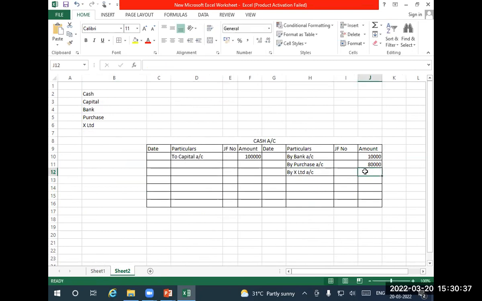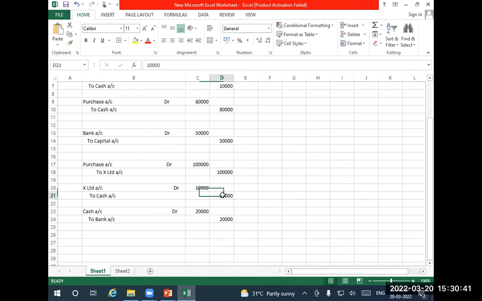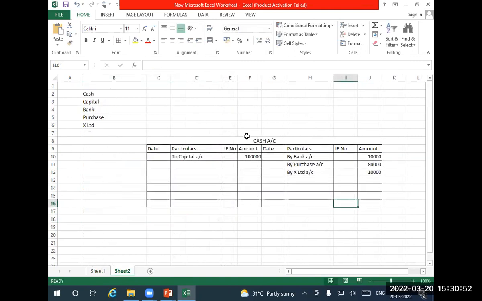How much? It was 10,000 rupees. Look at this, 10,000 rupees. Next, last entry, cash account debit to bank. Cash account is in debit side, so I would write it in the debit side of the cash ledger. This is a cash ledger. Okay, debit side I'm going and I'm writing it here.